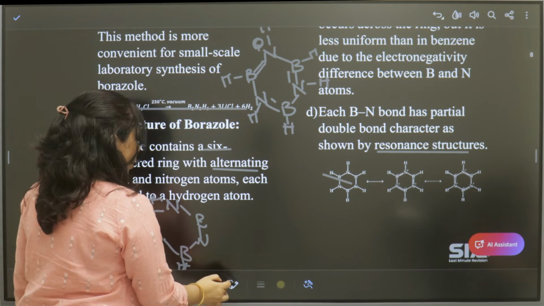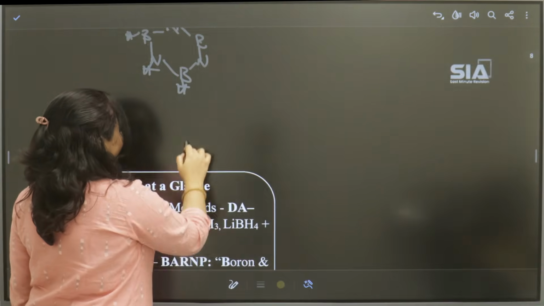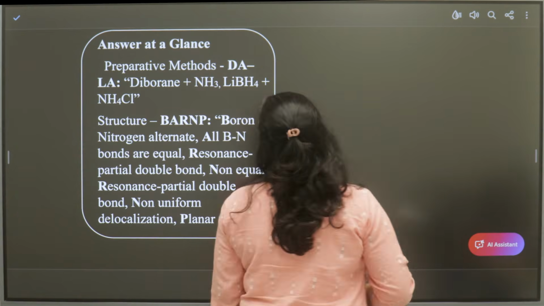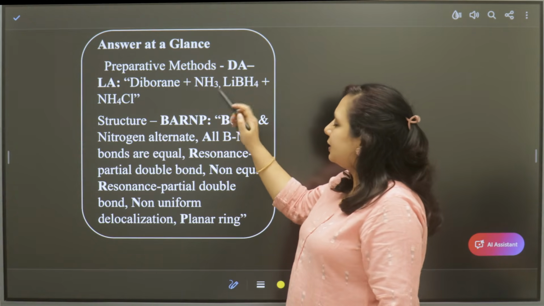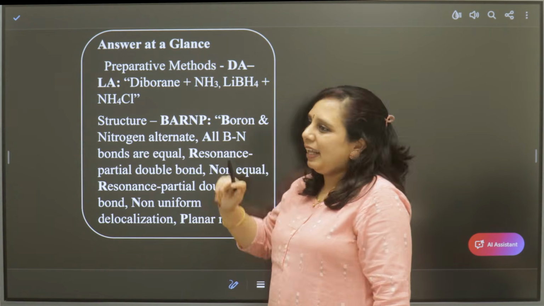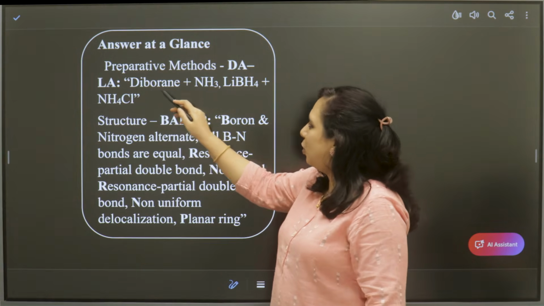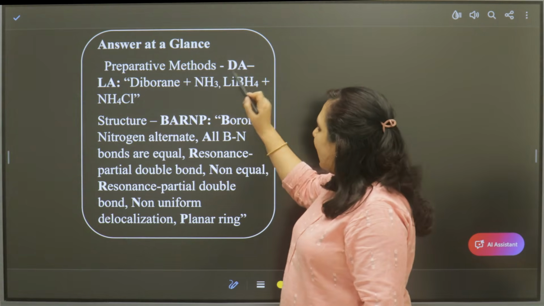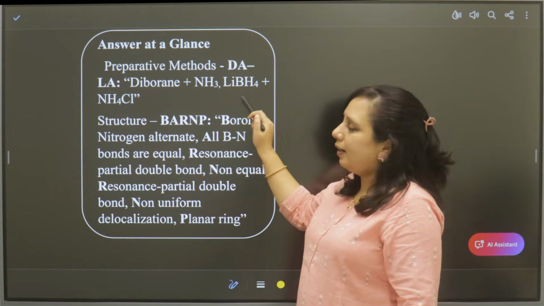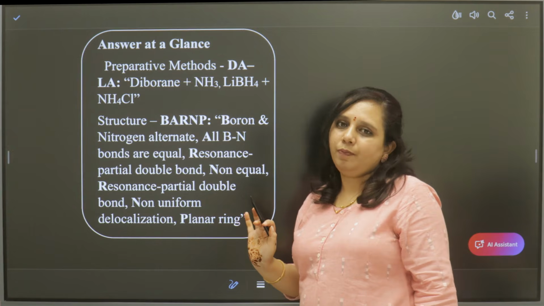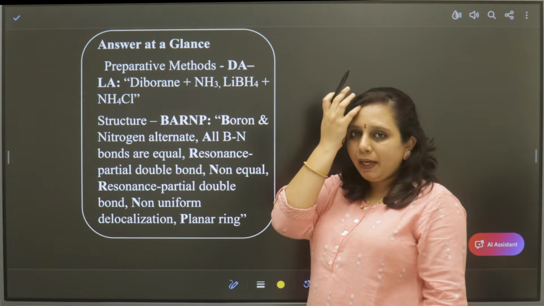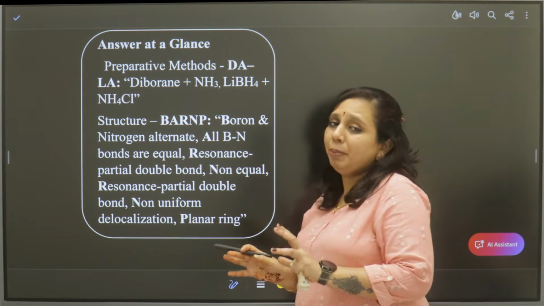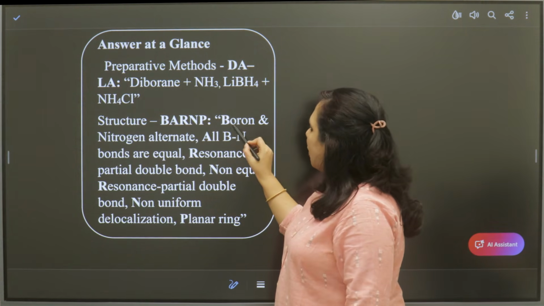So to remember the whole thing again, for the preparative methods, we have DALA, that means diborane and ammonia. D for diborane, A for ammonia, and L is for lithium borohydride, A for ammonium chloride. So these two are the preparative methods, and for the structure it is BANRP.